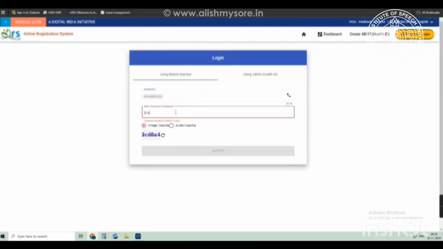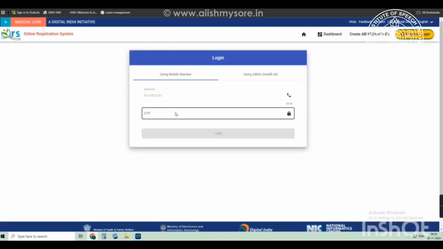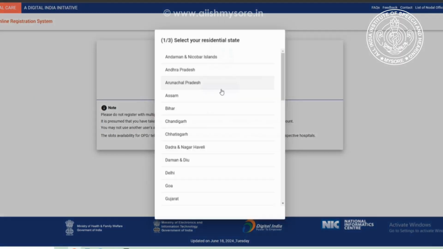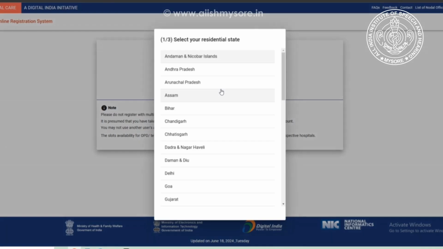An OTP will be sent to your phone, which should be entered in the corresponding space. You can register up to 6 new members using the same phone number. To proceed, click on the Register Member option. Next, select your residential area from the option provided. All the state names are listed, so you can choose the state to which you belong.